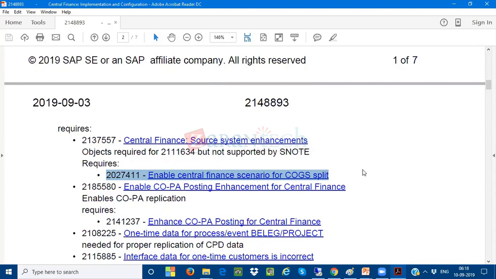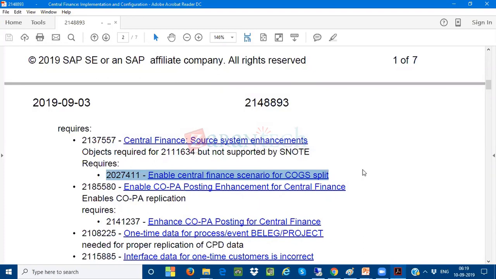So this is how we are going to proceed. There are some notes. We'll discuss more, sir. When we see the notes being applied, we will have a clear understanding about the process. And one more thing. Mahesh, if I'm using only a non-SAP system with SAP ECC, not SAP S4HANA, then in that case this note is not going to be required.